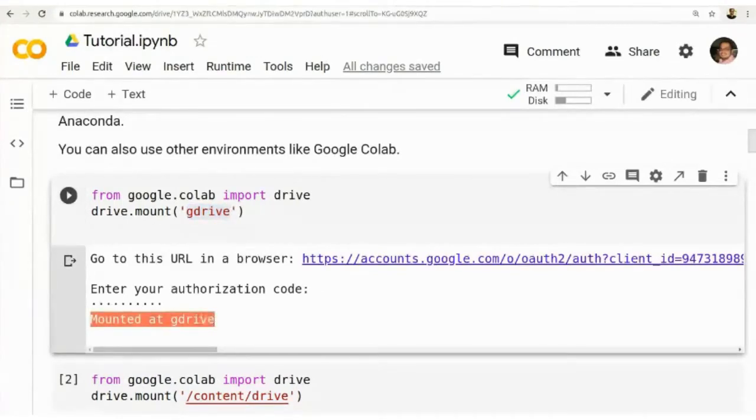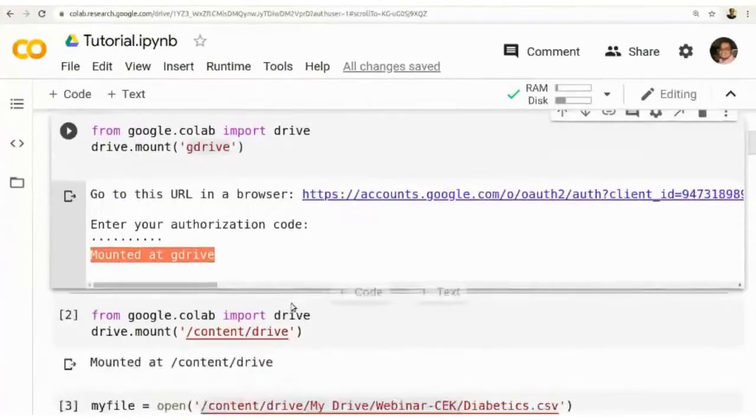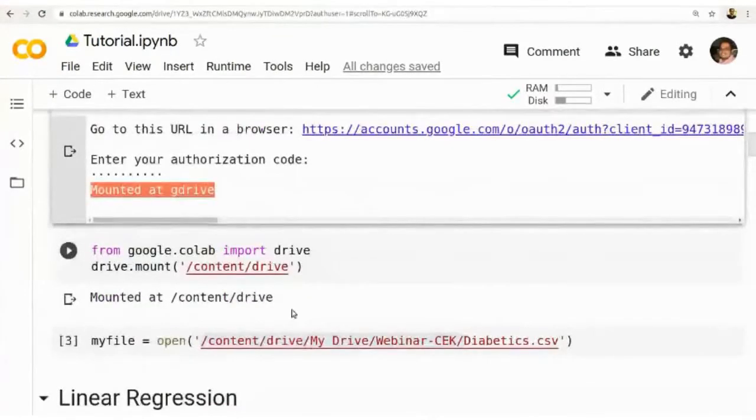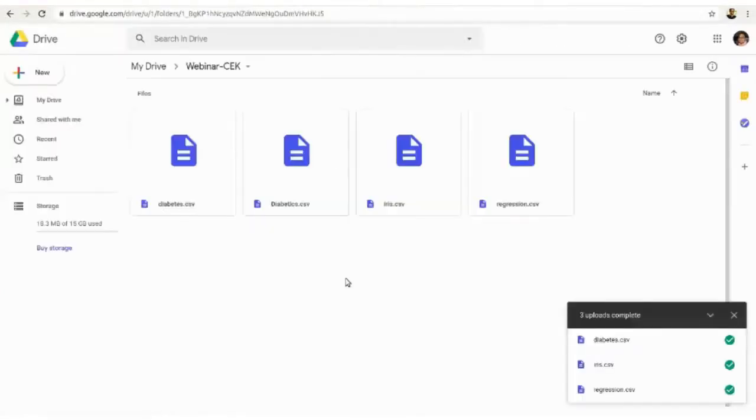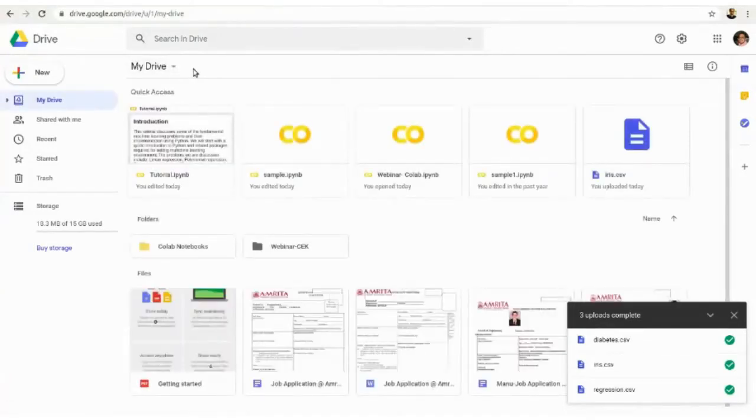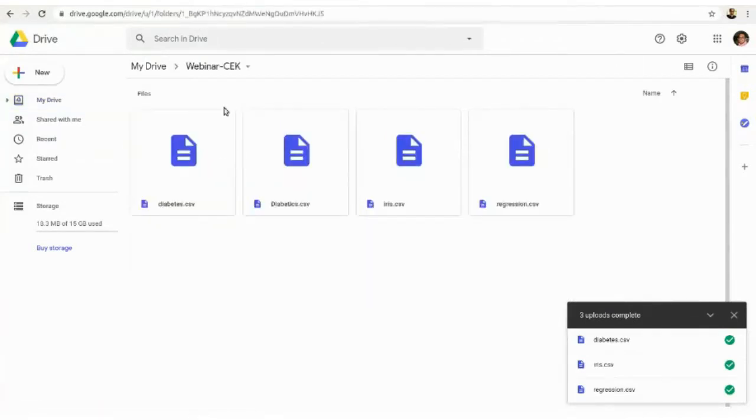After mounting the drive, you can check whether it is mounted. It's already mounted at this drive, so you can open files that are available in your drive. My drive is here. I have mounted this one, and all the files related to this tutorial are available in this folder, webinar minus csk.